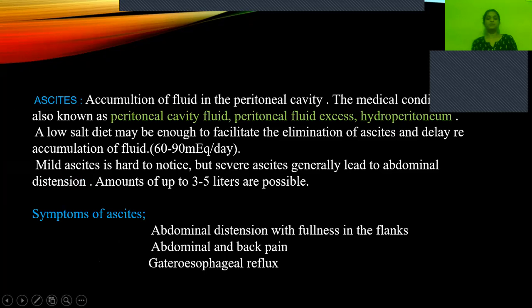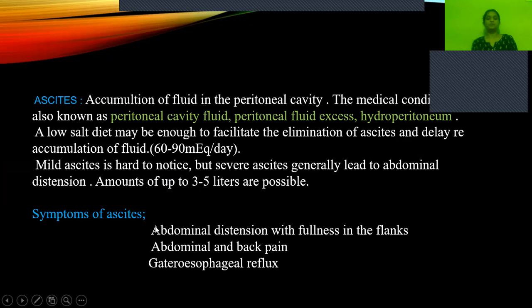Okay, so how do we treat these ascites? Generally, if we give a low salt diet, it will facilitate the elimination of ascites. That means when there is a decrease in sodium intake, it will facilitate the elimination of excess water that has accumulated in the peritoneal cavity. Only 60 to 90 milliequivalents per day has to be given. Mild ascites is hard to notice. Patients who have ascites have a protruded stomach because of accumulation of fluid. We call it general abdominal distension. Amounts of up to 3 to 5 liters can accumulate in the peritoneal cavity.